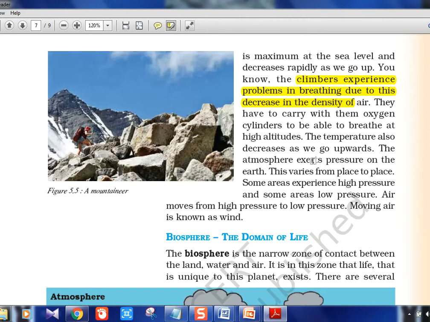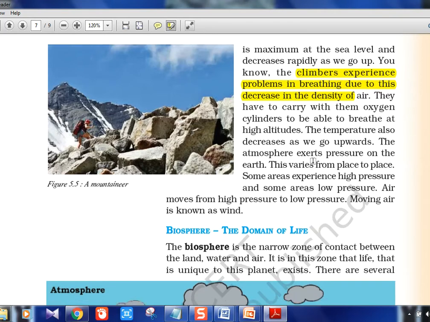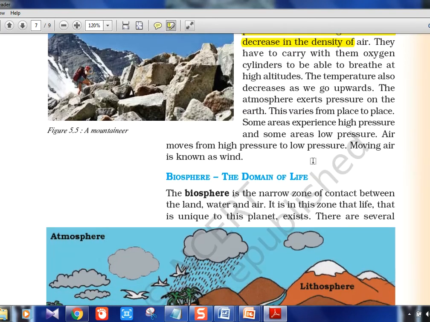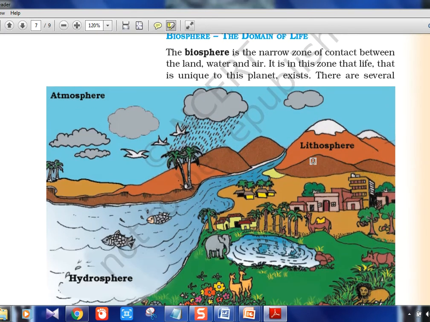People will experience that atmospheric problem. They call it altitude mountain syndrome, AMS. It's actually a disease kind of thing, and they put boards everywhere in Ladakh. If you go, you will see that. So that is the pressure difference and the problems there.